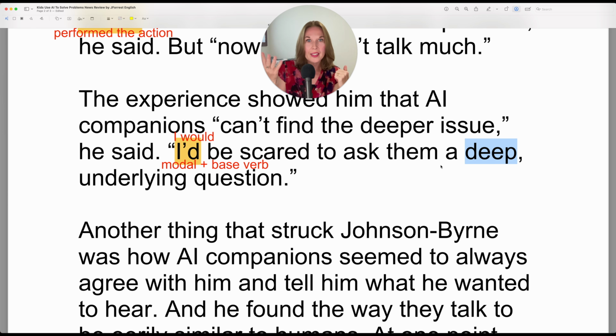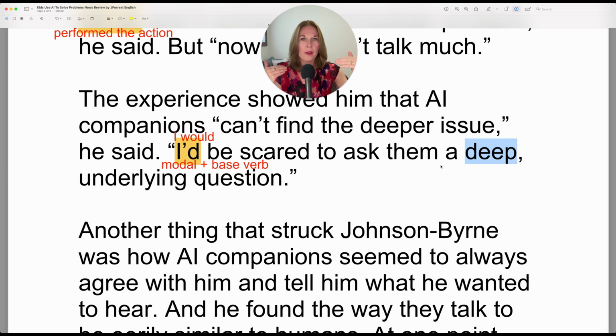So going back to my example where my husband and I got into a silly argument, okay, about who forgot to take out the garbage. Now that's the surface level issue. He didn't take out the garbage. I'm mad at him. But maybe there's a deeper issue. He never does what I ask him. He doesn't listen to me. This has been going on for years and years. Just an example. But that would be the deeper issue.